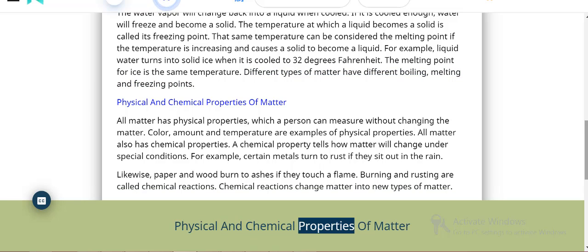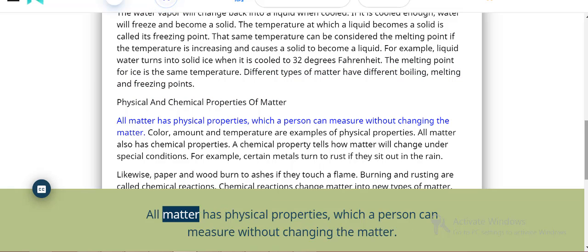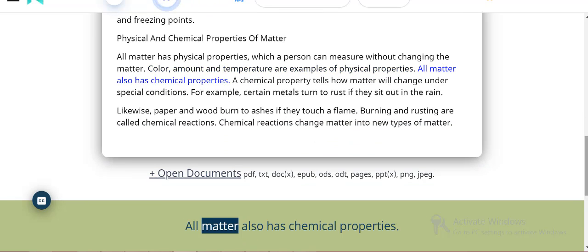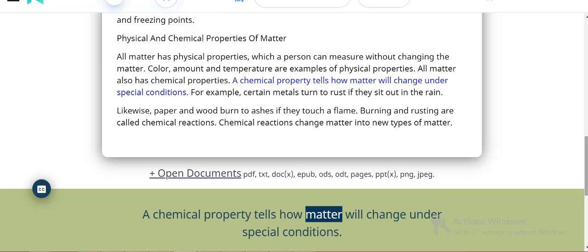Physical and chemical properties of matter. All matter has physical properties, which a person can measure without changing the matter. Color, amount and temperature are examples of physical properties. All matter also has chemical properties. A chemical property tells how matter will change under special conditions.